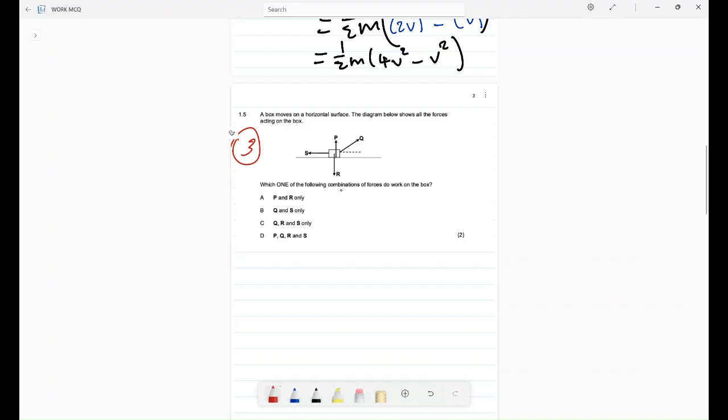Remember one thing: the forces that do work should be the parallel components. We know that perpendicular components do no work. Perpendicular components do no work. So now let's draw our free body diagram.